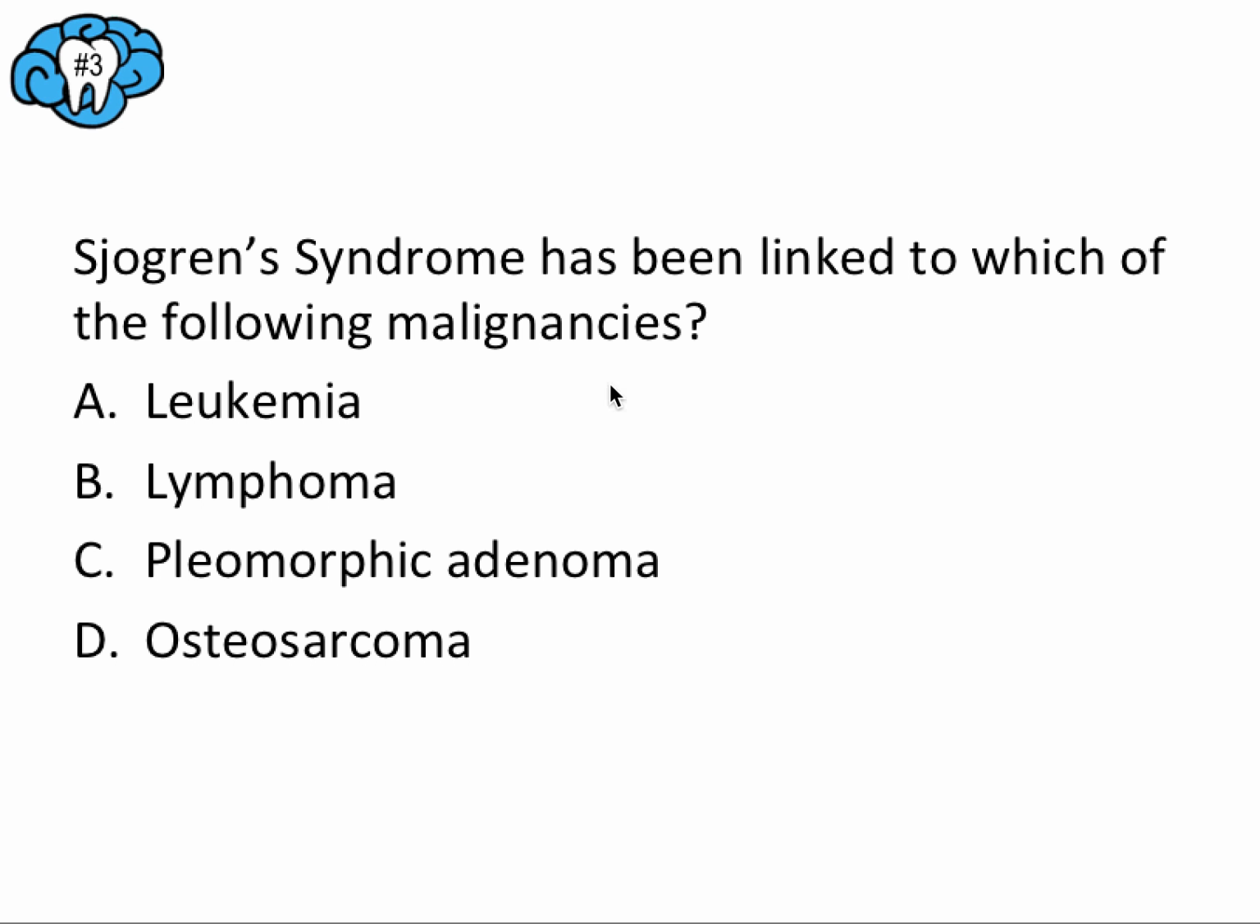So next, Sjogren's syndrome has been linked to which of the following malignancies? A. Leukemia, B. Lymphoma, C. Pleomorphic adenoma, and D. Osteosarcoma. So pause the video and then we'll talk about this.